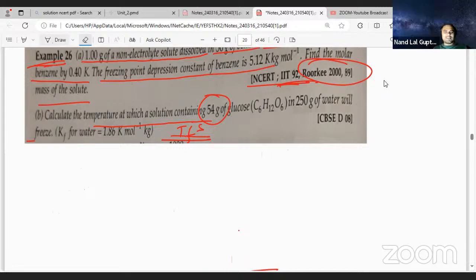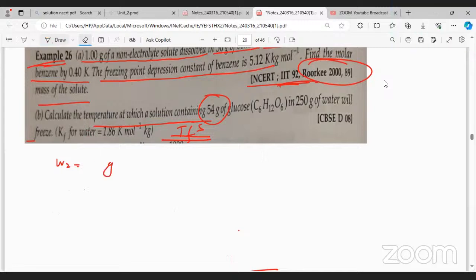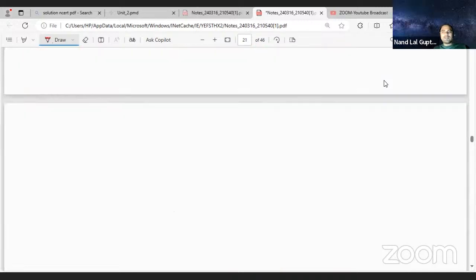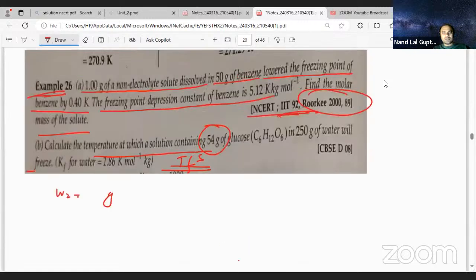Okay, no problem. So W2 they have given 45 gram. No, 54. This is not 45 actually. So this one we did only, no? Just a little time ago. So we did the second one we are talking. Second one also done.